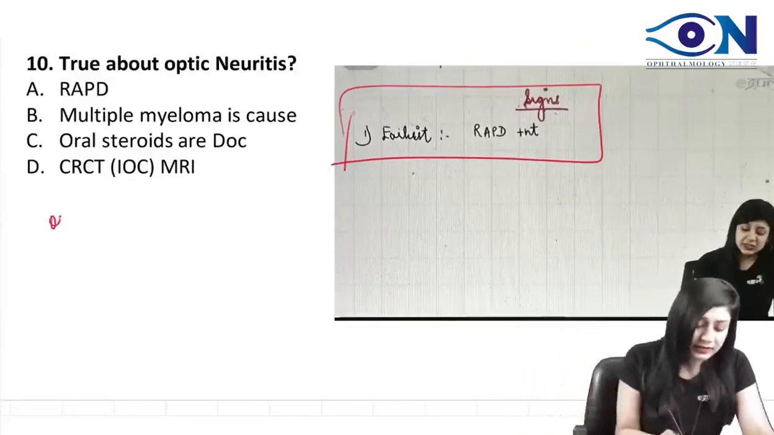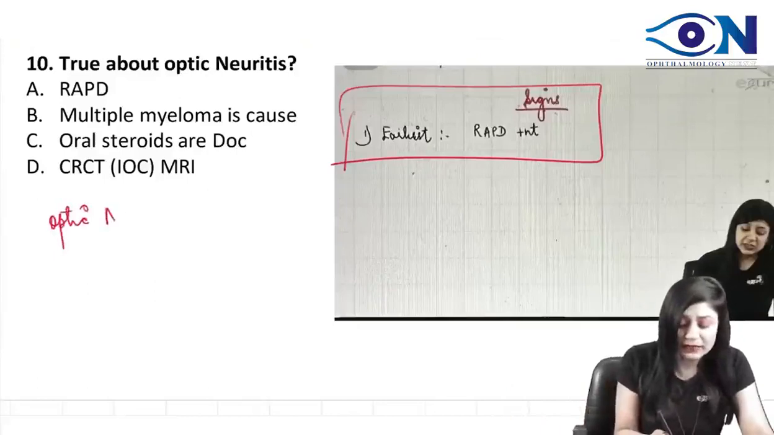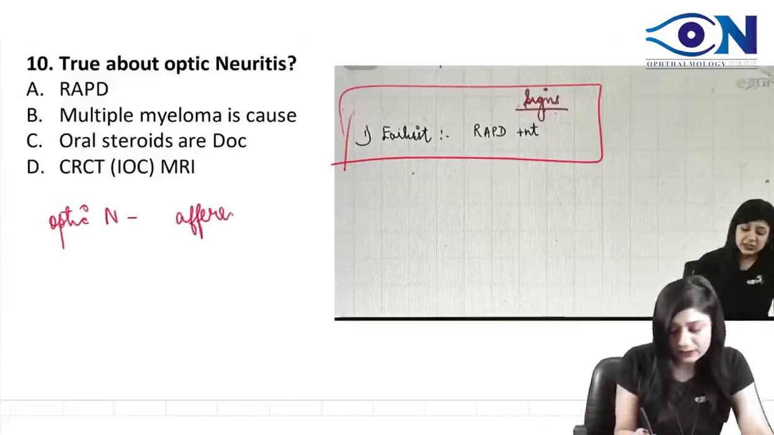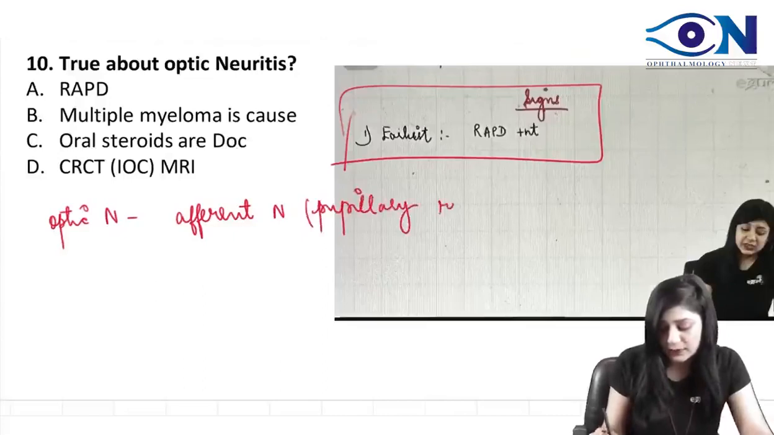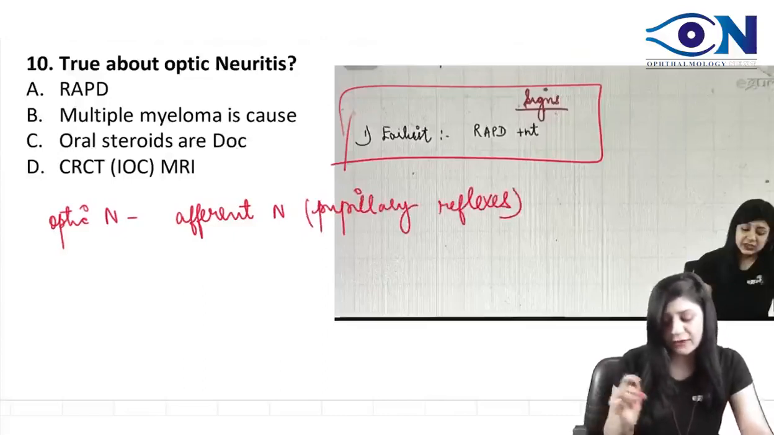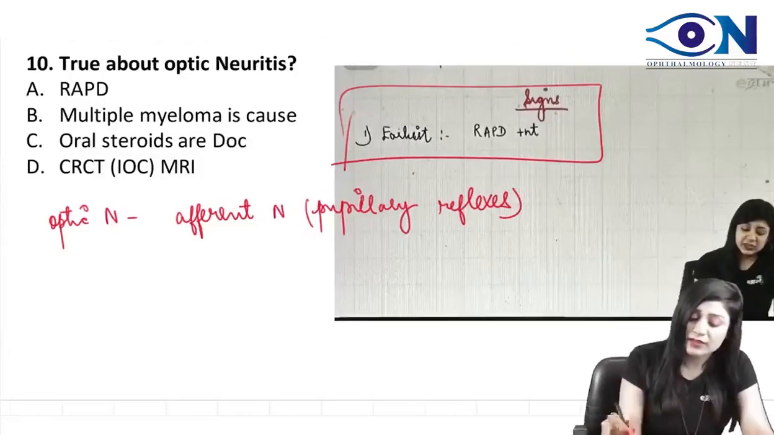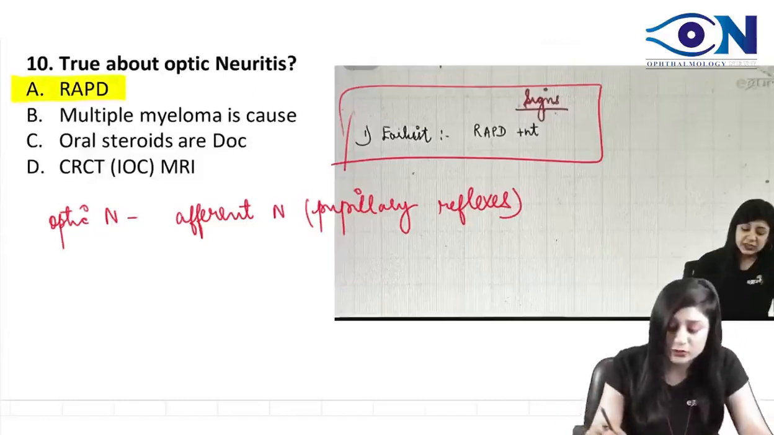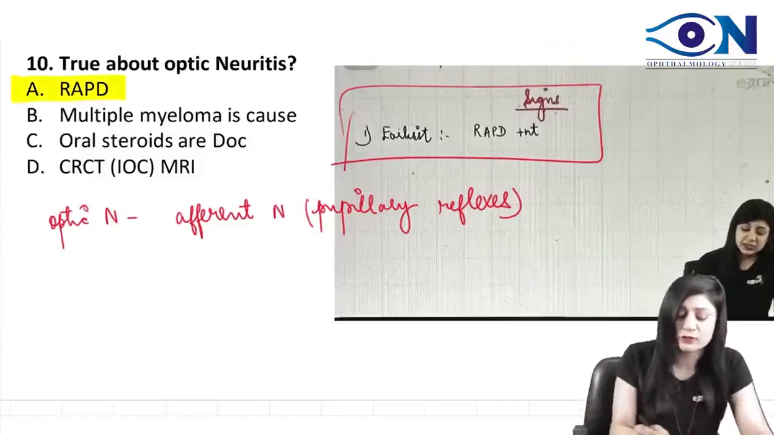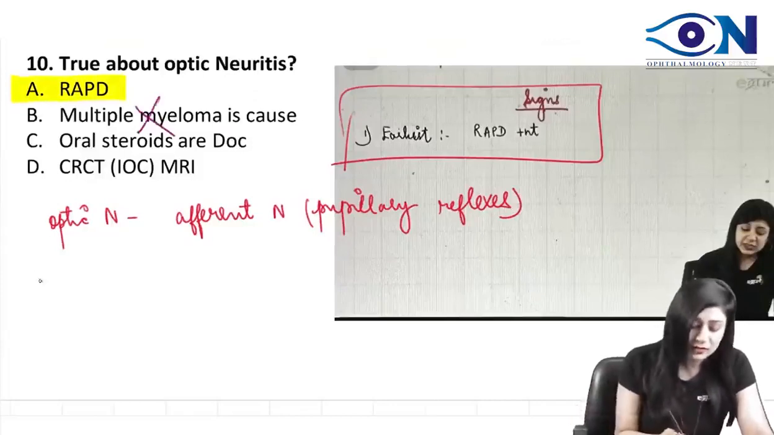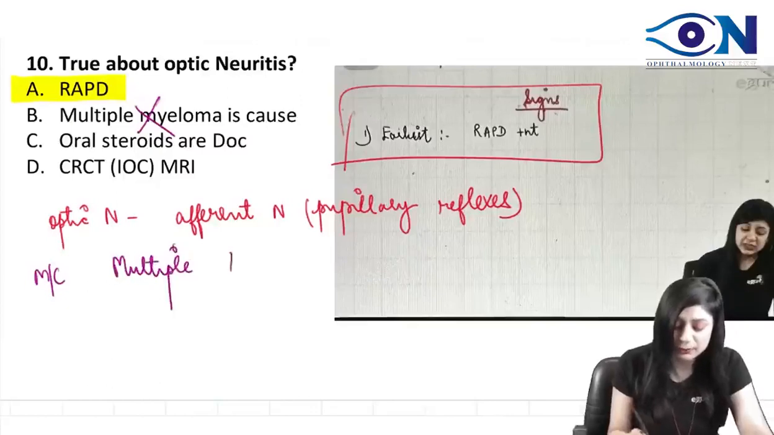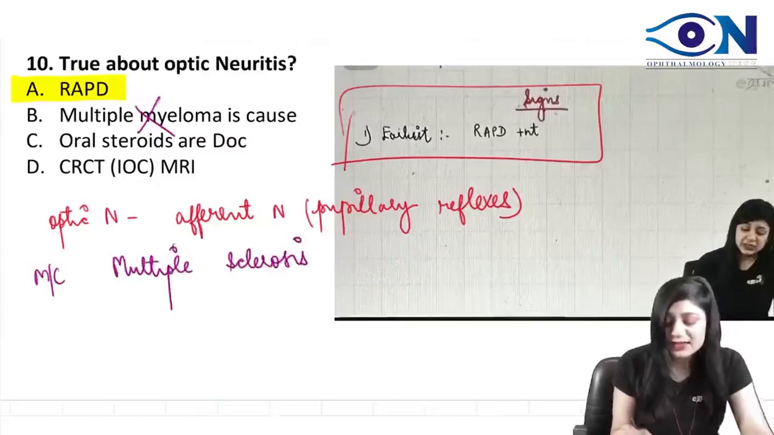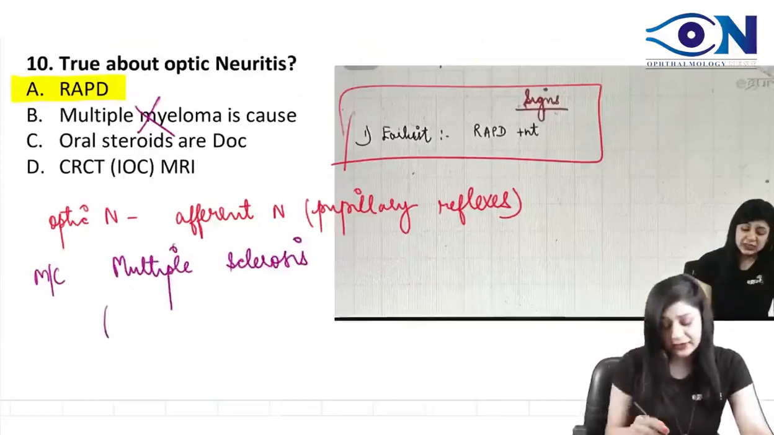You know that the optic nerve is the afferent nerve in the pupillary reflexes. Therefore, it is true, so the answer will be A. Now, let us look at the other options also. They are saying multiple myeloma is the cause. We know multiple myeloma is not the cause. The most common cause of optic neuritis is multiple sclerosis, and multiple sclerosis is a demyelinating disease.